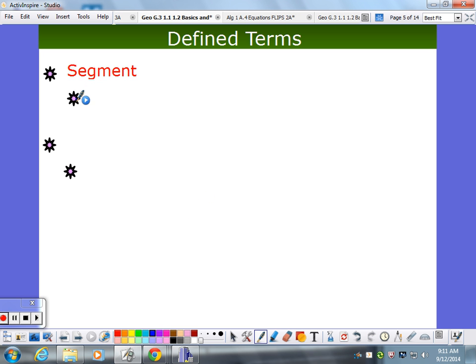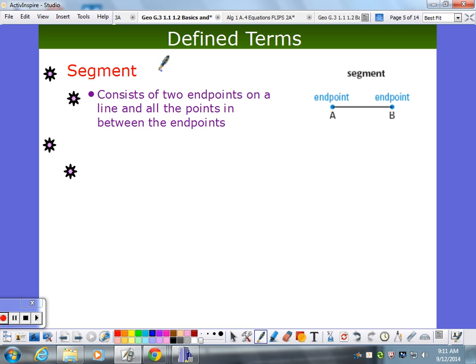What's a segment? Okay, I don't have the real definition, but a segment is a line with two endpoints. So it's like you start with a line, but then I make two endpoints to it. And it's all the points in between. So this is a segment. How do we name this? It's still called AB. Now when I put my line on top, this time I'm not putting the arrows. And that tells me it's a segment and not a line. So the little arrows change the meaning whether they're there or not. That's why it's important.